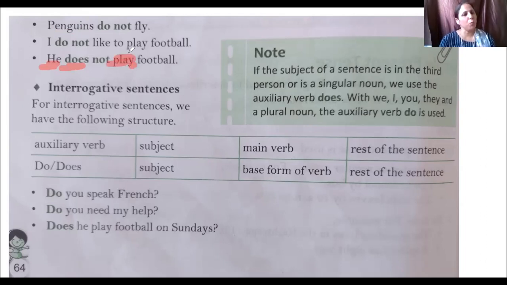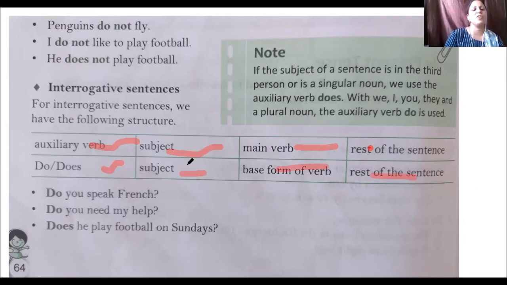So now we talk about our next sentence type, interrogative sentences. What are interrogative sentences? When we ask some questions. So for interrogative sentences, we have the following structure. First is auxiliary verb plus subject plus main verb, means first form of the verb, plus rest of the sentence. So here we also use two helping verbs, do or does. Do or does plus subject plus first form of the verb plus rest of the sentence.